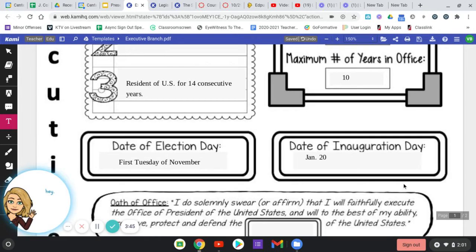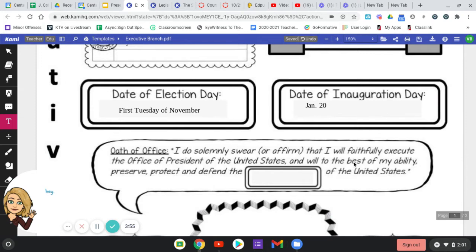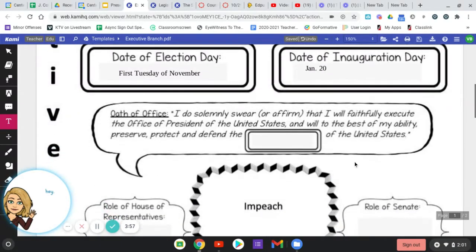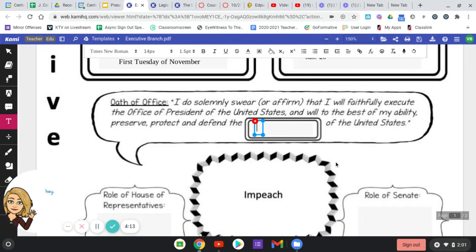So whoever's elected president in November doesn't officially become inaugurated into his seat of power until January 20, when their term begins. The oath of office that someone takes when they become president says, I do solemnly swear or affirm that I will faithfully execute the office of President of the United States and will to the best of my ability preserve, protect, and defend, guess what? Yep, you guessed it, the Constitution of the United States.